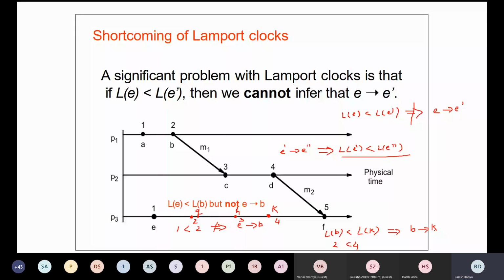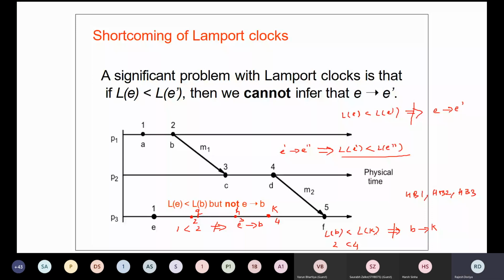Because of whatever rules we have studied: HB1, HB2, and HB3, right? Happened-before relationships 1, 2, and 3. And we cannot establish a single link between these two, B and K.